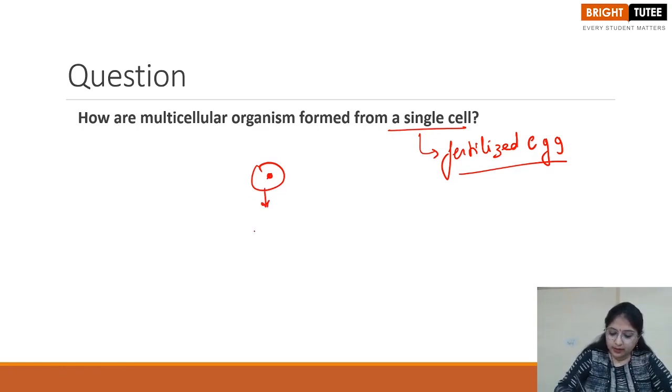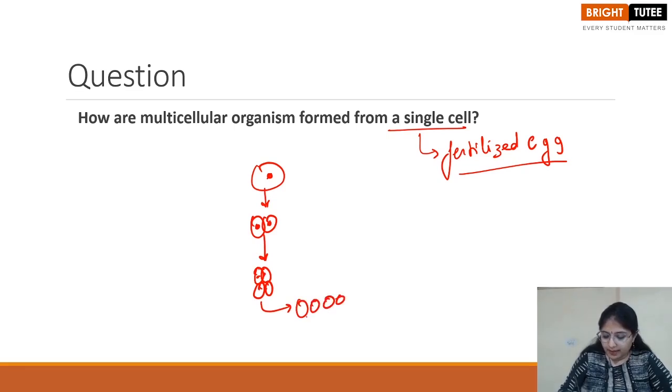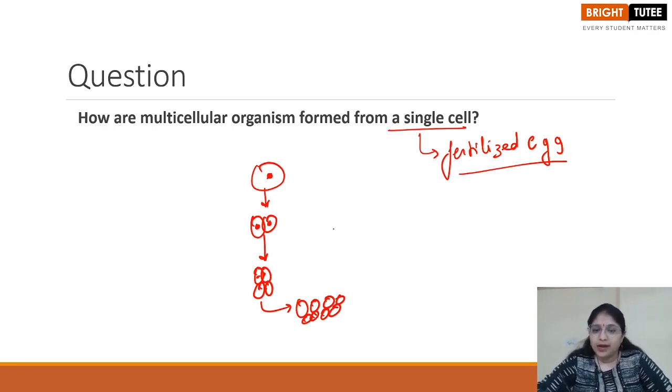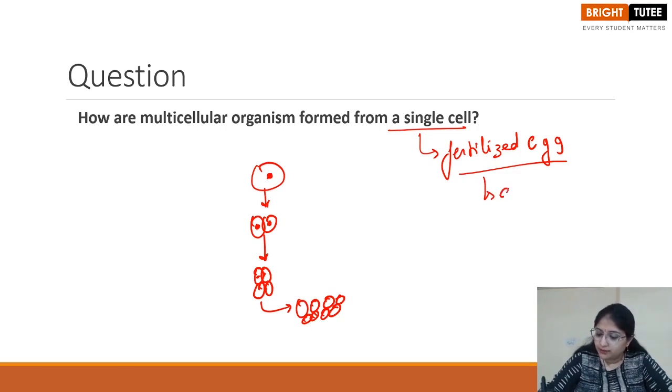So we can indicate it like this. These two cells will further divide into 4 cells, and then further into 8 cells, and so on, right? So it keeps on dividing and forming a new organism. Because of the division of the fertilized egg, the formation of multicellular organisms takes place.